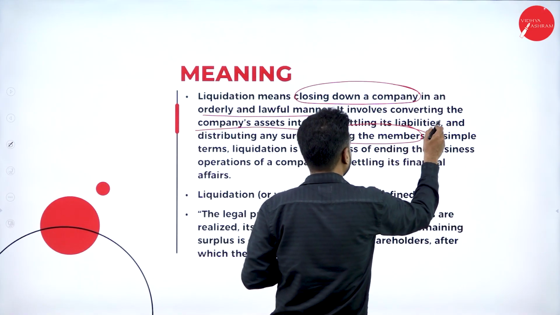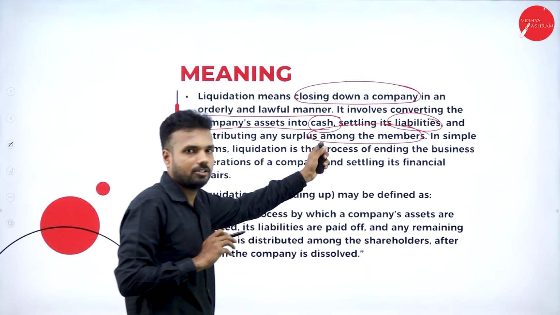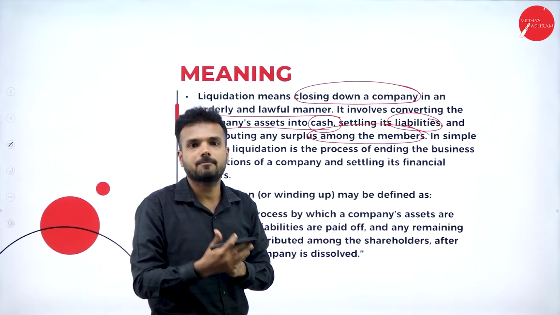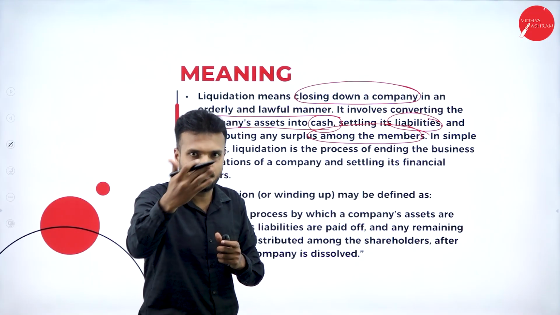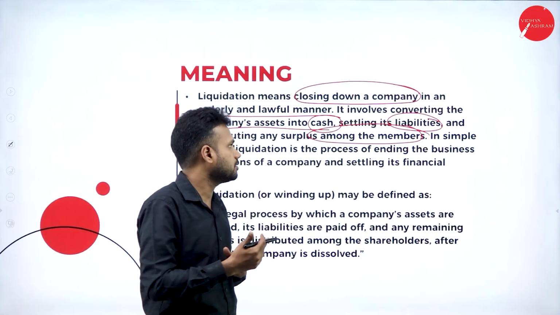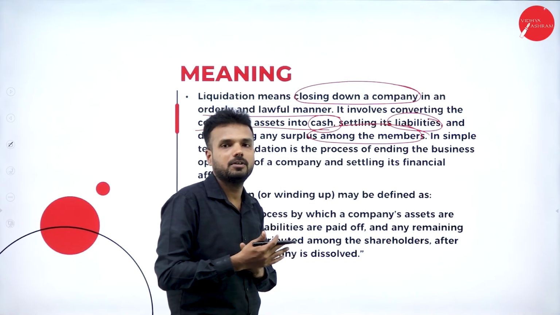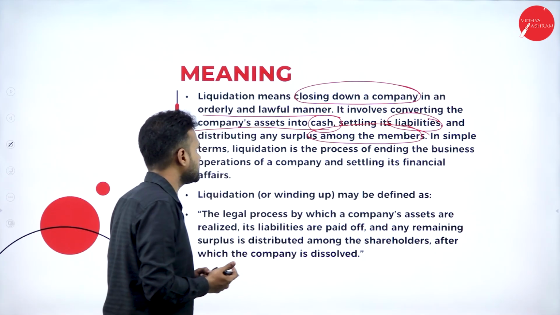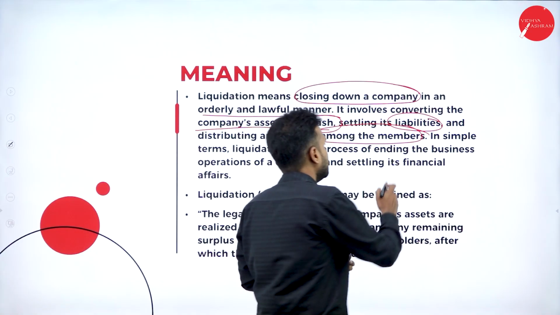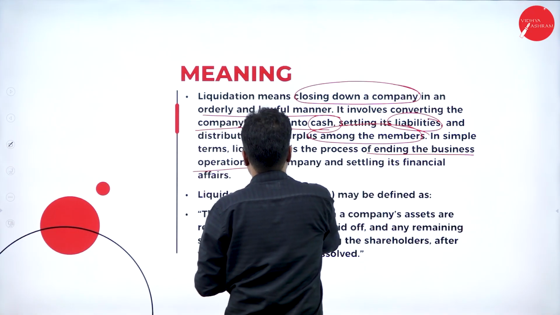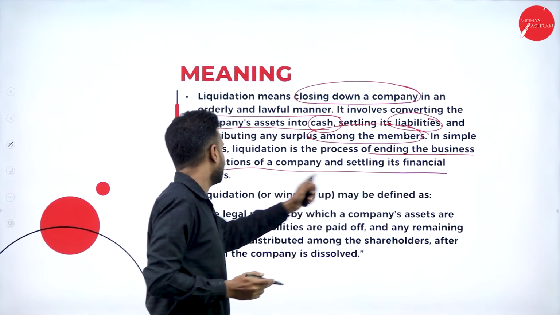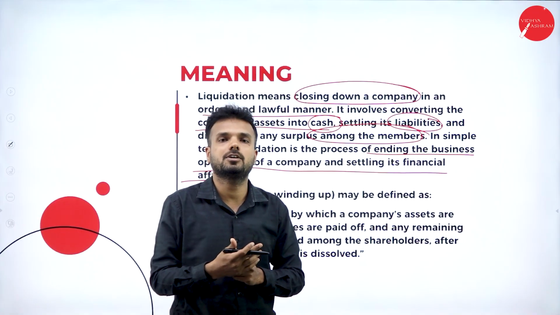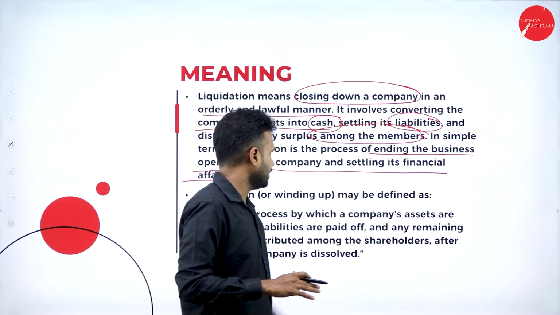So as they convert assets into cash to fulfill the liabilities of the organization, if there is any surplus amount remaining after repaying the liabilities, the surplus amount will be distributed among the members based on the preference. It implies that liquidation is a process of ending the business operations of the company and settling its financial affairs. So it is going to finally end the operations and the financial affairs of the organization.